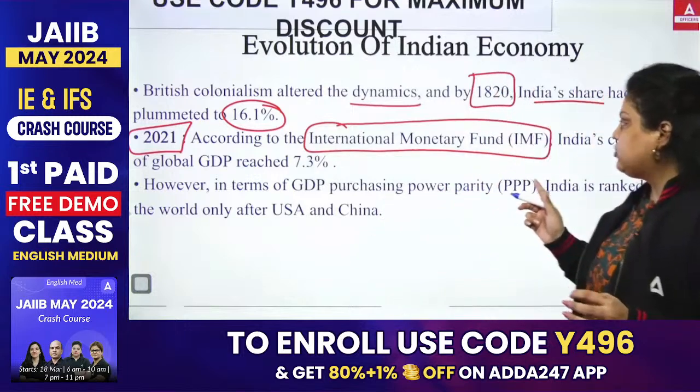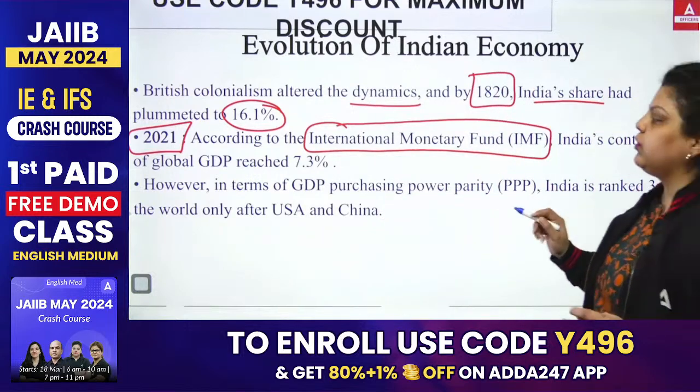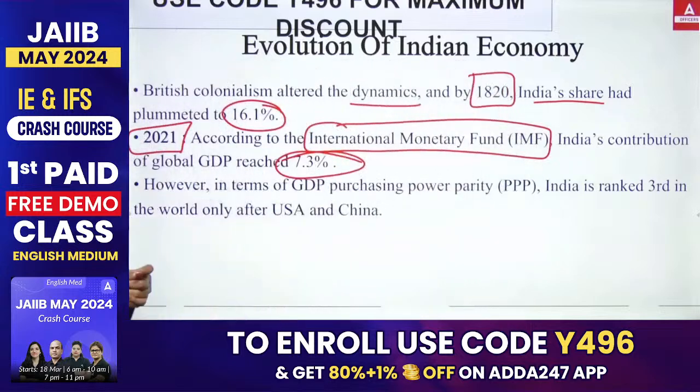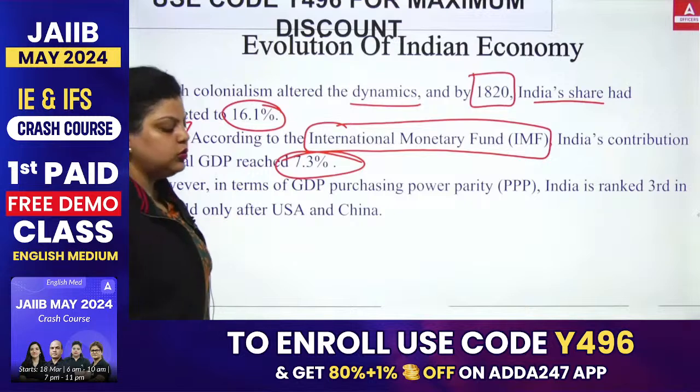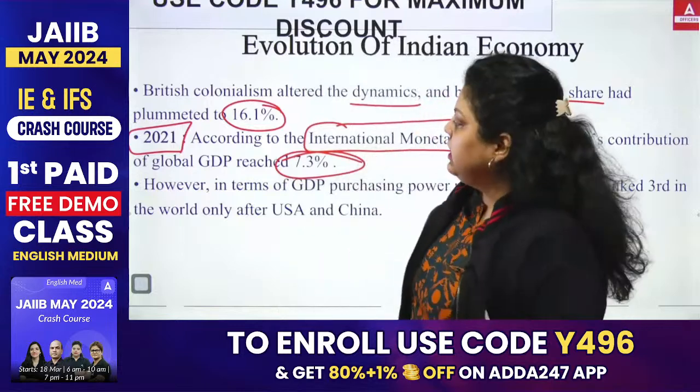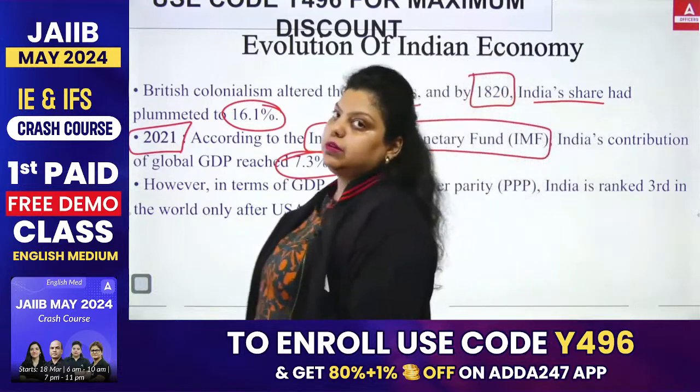According to the International Monetary Fund, India's contribution to global GDP reached 7.3%. Okay, India's contribution of global GDP reached what percent? It reached 7.3%. Clear? So the country which used to contribute 24.4% of the global GDP has now reached only 7.3%.